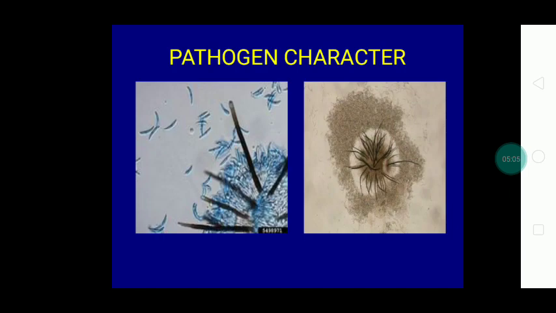Pathogenic characters: the acervulus is an asexual fruiting body with black setae, which are sterile structures. In between the black setae, the conidiophore is present. It is short, single and hyaline in nature. From this conidiophore, conidia are produced, which are fusiform and sickle-shaped.